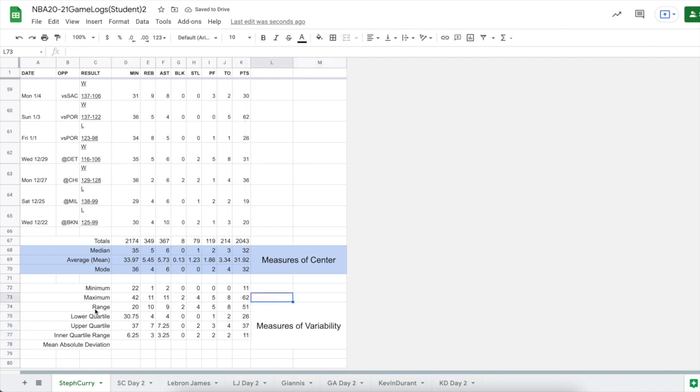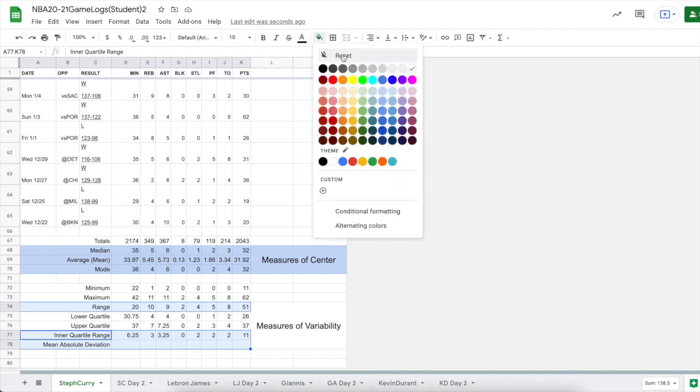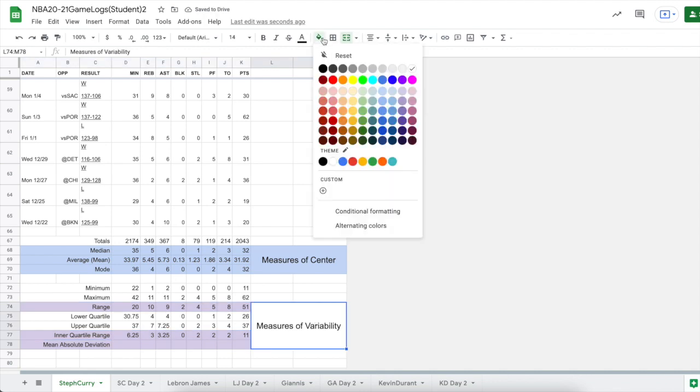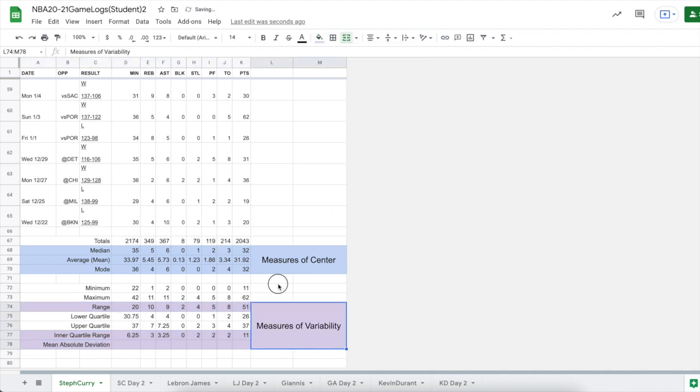Now, not every one of these is really a measure of variability. This row is the range, the interquartile range is, and so will the mean absolute deviation. So I'm highlighting those. Let's go ahead with a nice light purple color here, and I'll make this that same color, light purple, whatever color makes you happy. Okay, so we have a couple of measures of center, a couple of measures of variability.